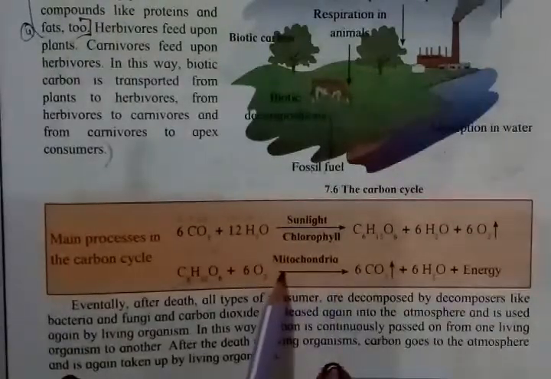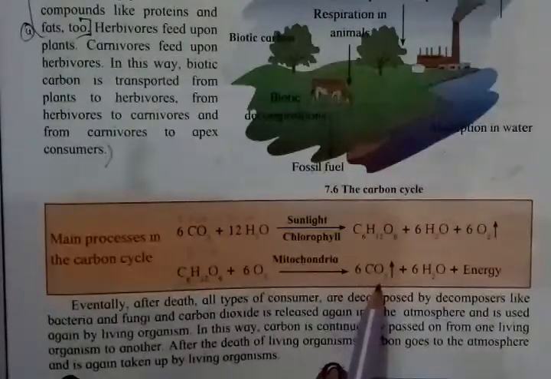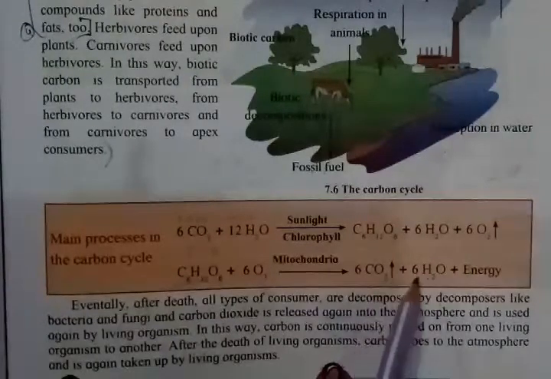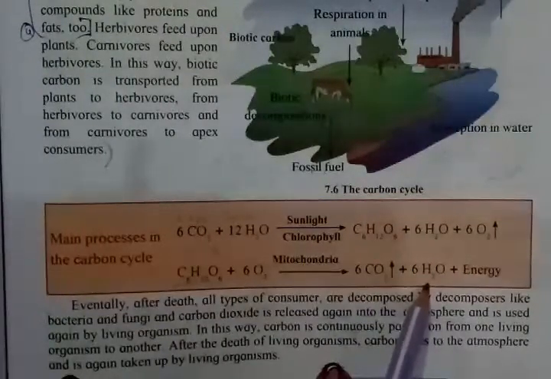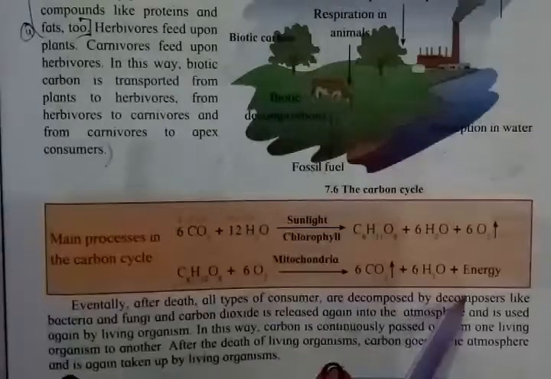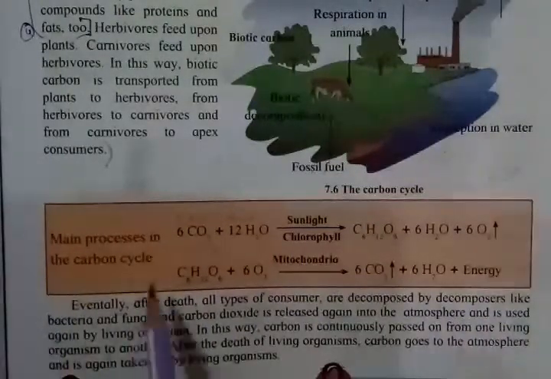Animal cells contain mitochondria. So with the help of them, what will it form? 6 molecules of carbon dioxide, 6 molecules of water, H2O, plus energy. So in this way, the carbon cycle process takes place.